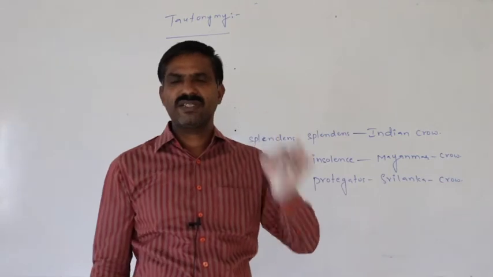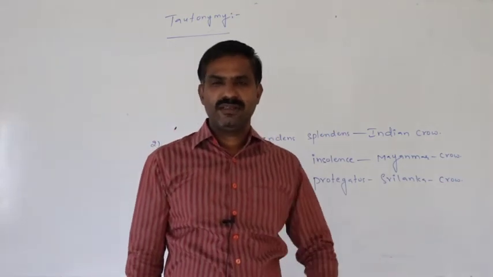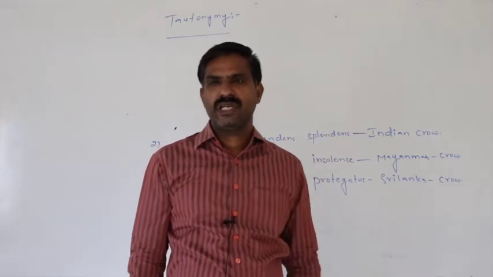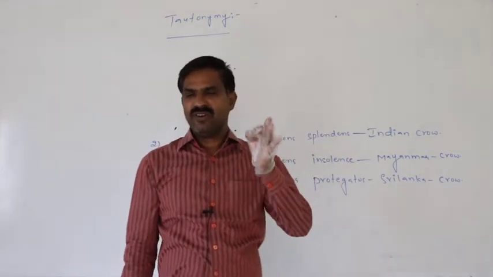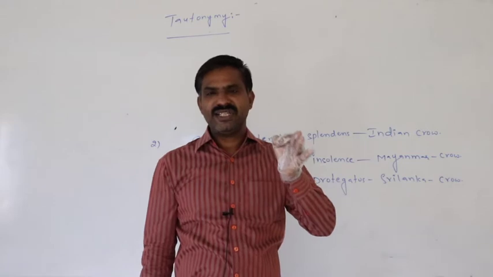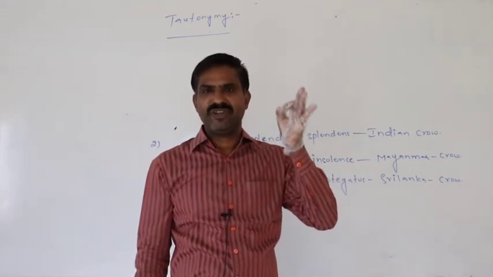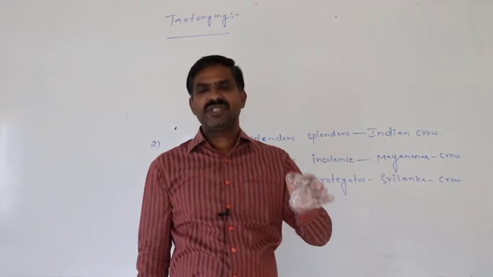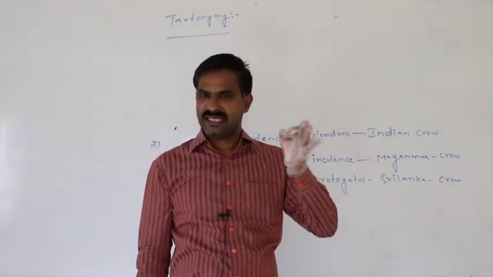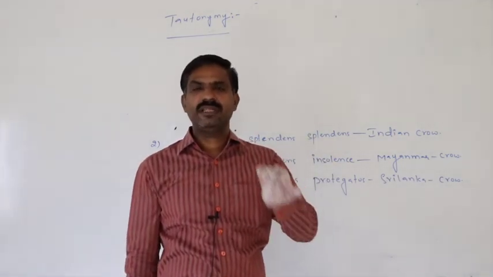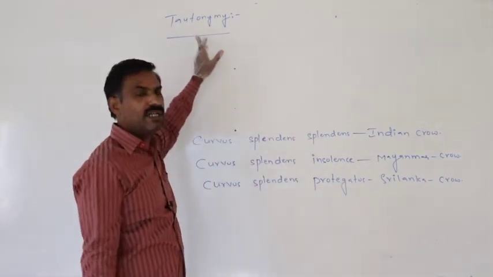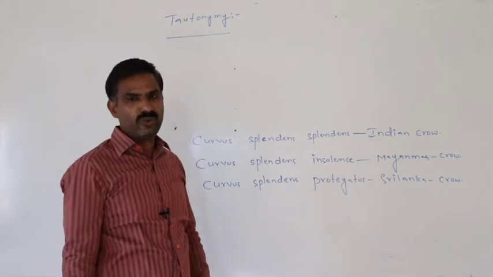That is said to be tautonymy. That scientific name is said to be a tautonym.